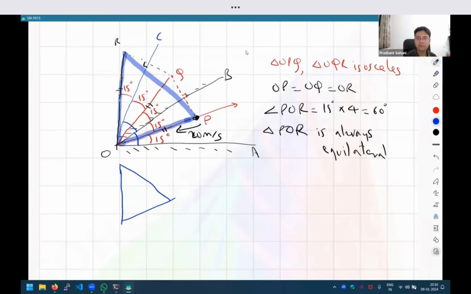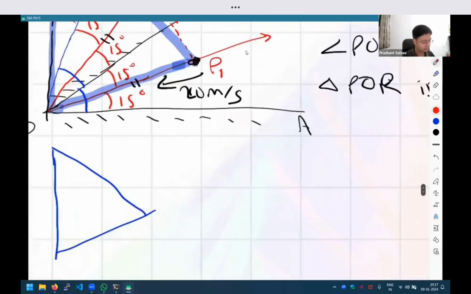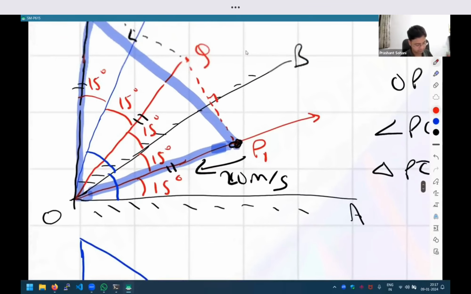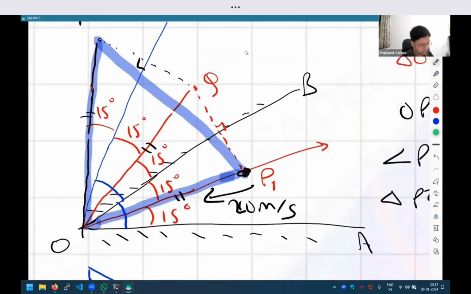So the triangle is reduced in size now, but it is going to remain equilateral. Sir, why will the triangle always be equilateral? Because in this diagram, did I choose P as any special point? As long as I choose some point on this angle bisector, it will become equilateral. If I repeat the same analysis, let me call this point P1, and let me temporarily zoom in on the diagram and, with a green color, repeat this analysis.